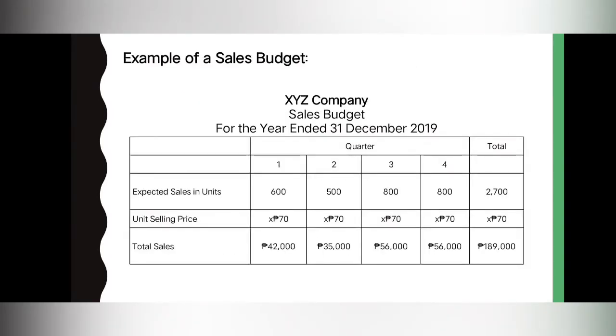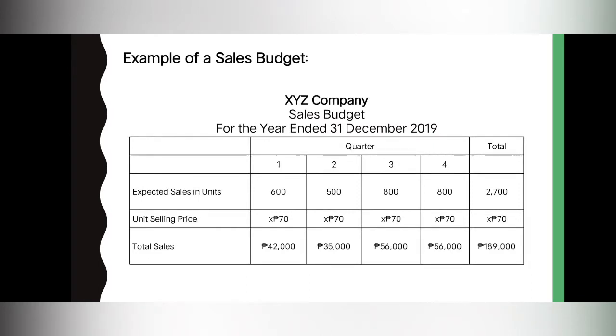This is an example of a sales budget. We have the expected sales in units multiplied by the unit selling price. Then we have the total sales. For quarter 1, we have expected sales in units of 600 multiplied by the unit selling price of 70. So, 70 yung price ng isang inventory. Dahil nga 600 yung inventories, so we will multiply it to get the total sales of 42,000 pesos. So, the same lang yung procedure from quarter 2 to 4. We will just multiply the expected sales in units to the unit selling price to get the total sales.